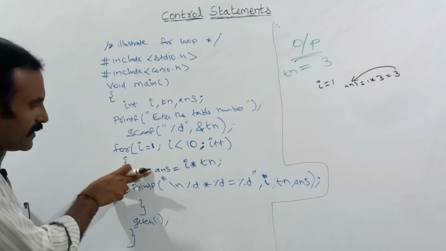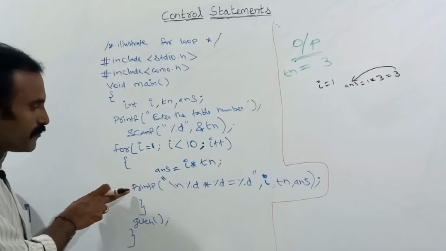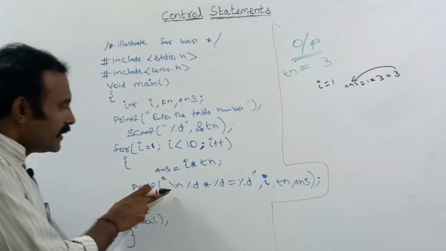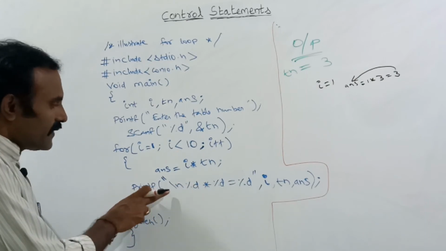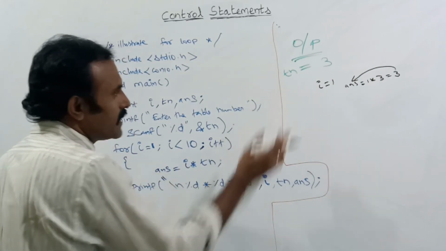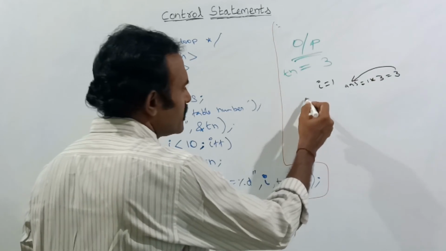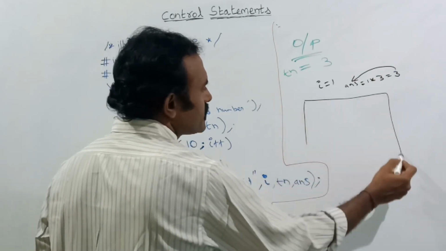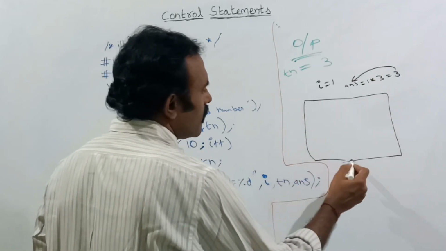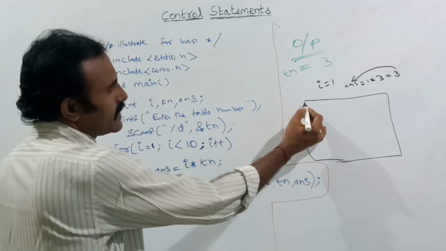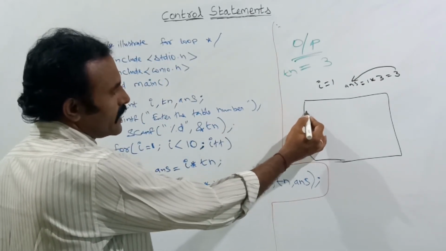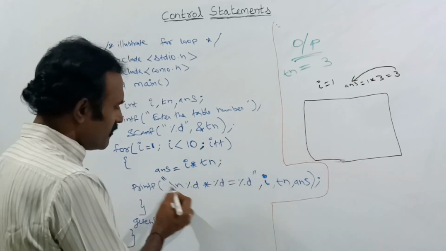Next, after that I am telling it to print this output. In the printf, slash n means next line, each and every time. Let us consider this is the display screen. Suppose the cursor is here, the cursor will go to the next line. In this line it will print like this.